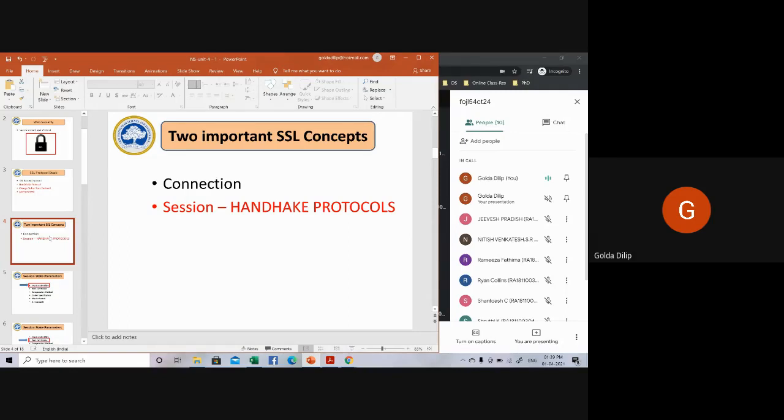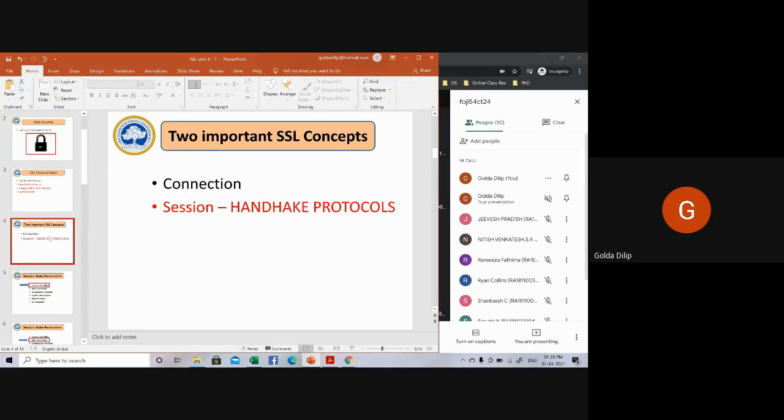Now, for each session there will be something called states. You'll be learning about all these things. There are a number of states associated with each session. Once a session is established, there is a current operating state to perform some operation. The operation can be reading and writing, or in simple words, exchange. Exchange means you're receiving and sending.